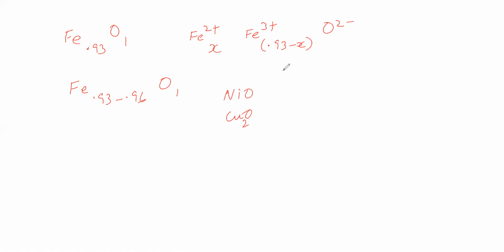In point defects, there are two types: stoichiometric defects and non-stoichiometric defects. In the stoichiometric defects, we have Schottky defect and Frenkel defect. In the non-stoichiometric defect, metal excess defect and metal deficiency defect. In the metal excess defect, there are two types: one is due to anion vacancy, another one is excess cation occupying interstitial site.